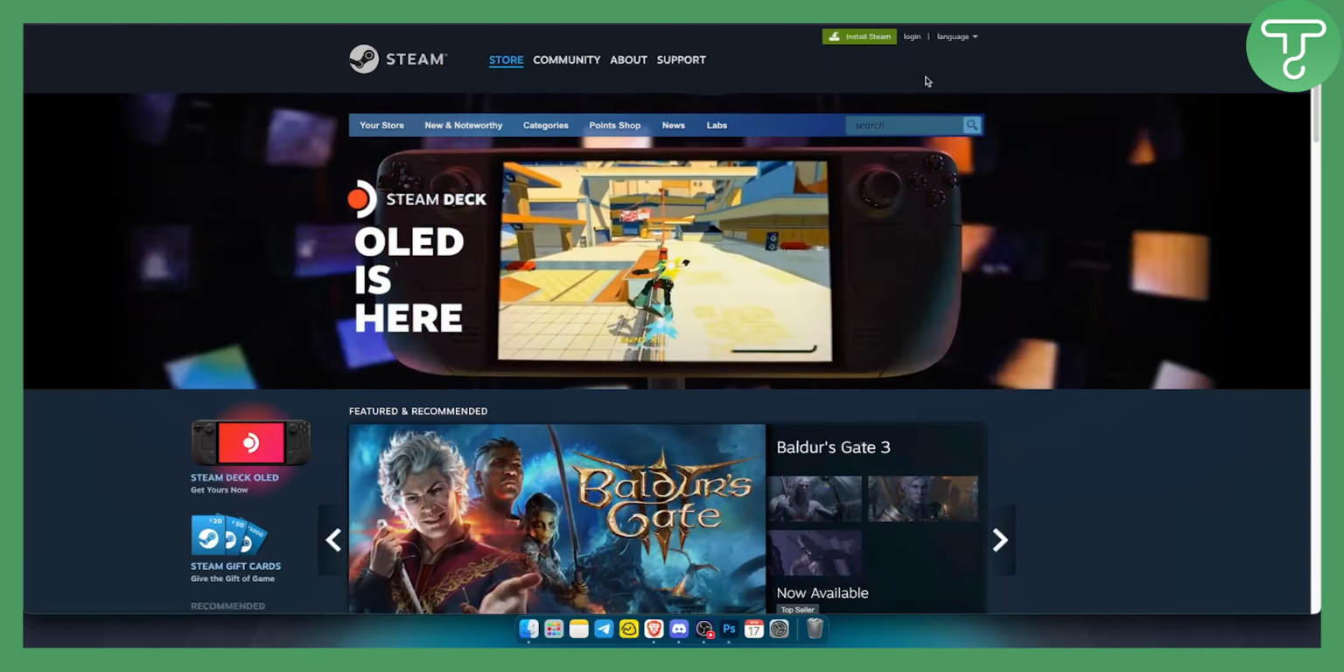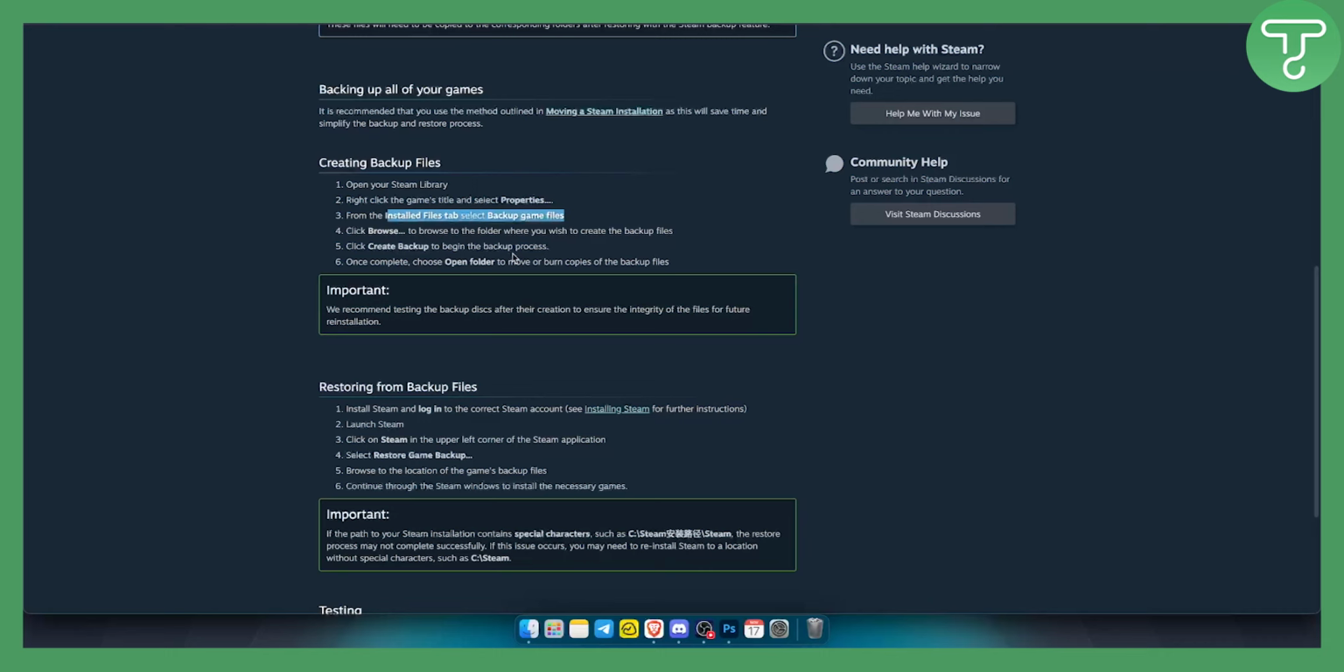Now, from there, as you can see, once you select properties, this is for creating backup files. From the install files tab, just select backup game files. Then you can click browse and browse to the folder where you wish to create the backup files. From there, just click create backup and it will begin the backup process. Now once complete, you can just choose open folder to move or burn copies of your backup files.